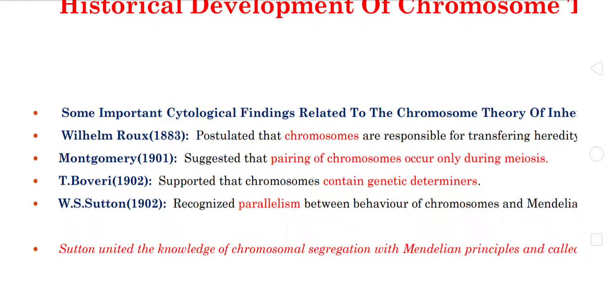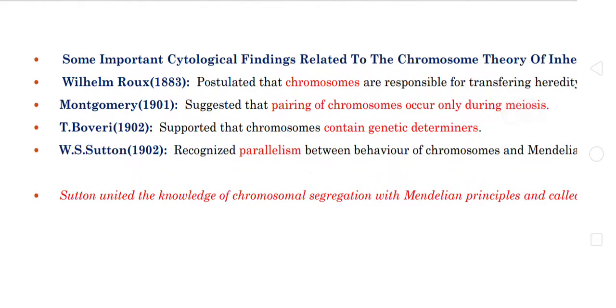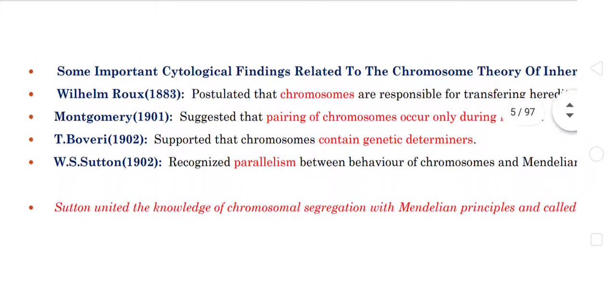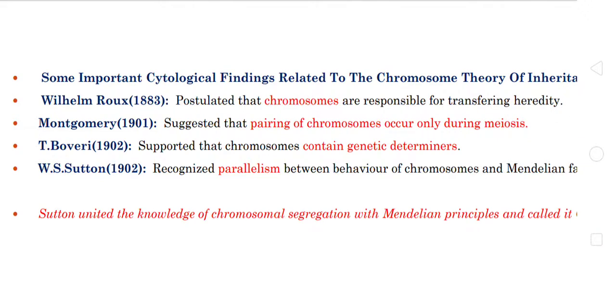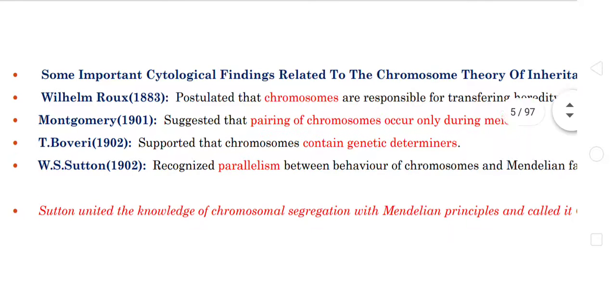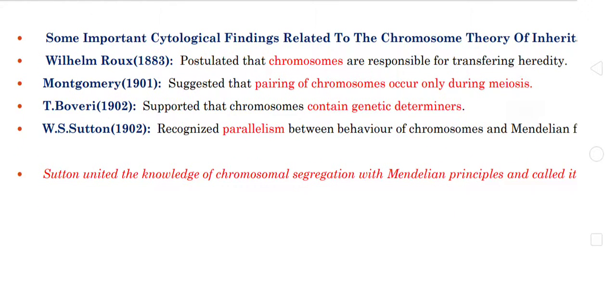The last scientist, in the year 1902, was W.S. Sutton. He was an American student and the first person to study individually the differences between Mendelian factors and the chromosomal theory. Later, Sutton and Boveri both joined together and postulated the chromosomal theory of inheritance.